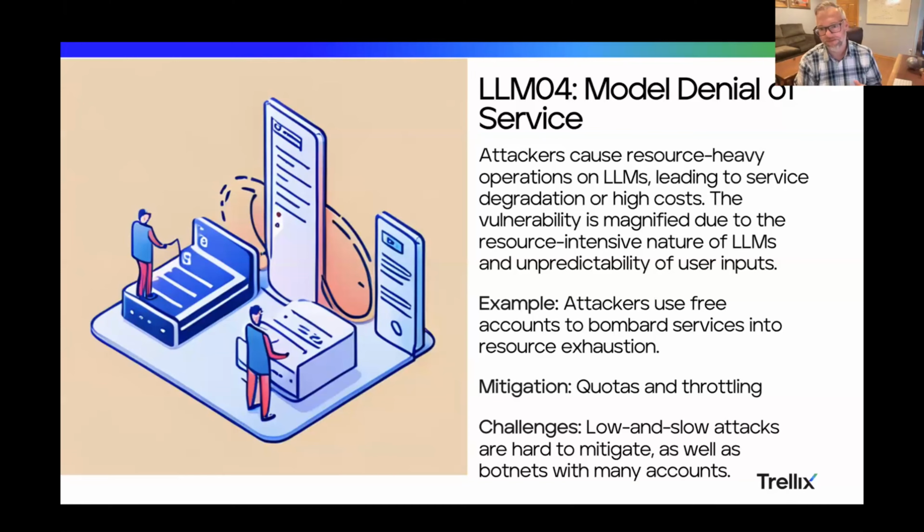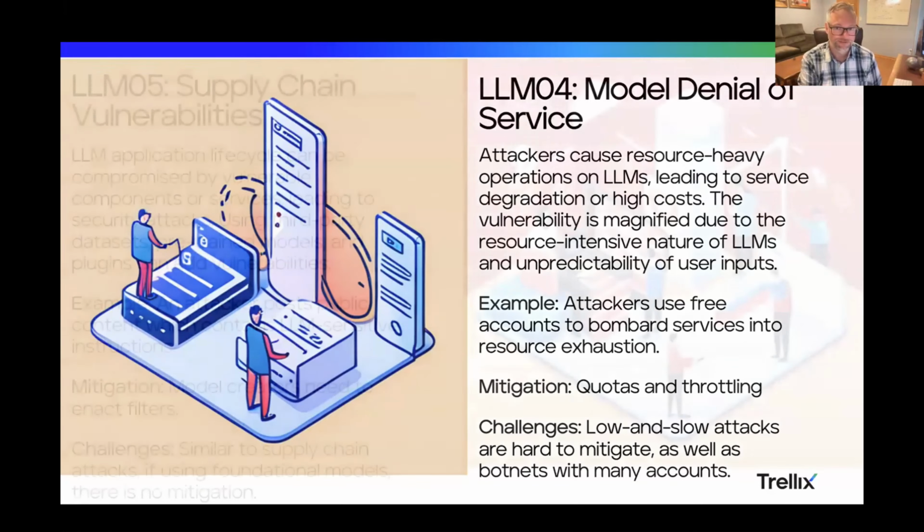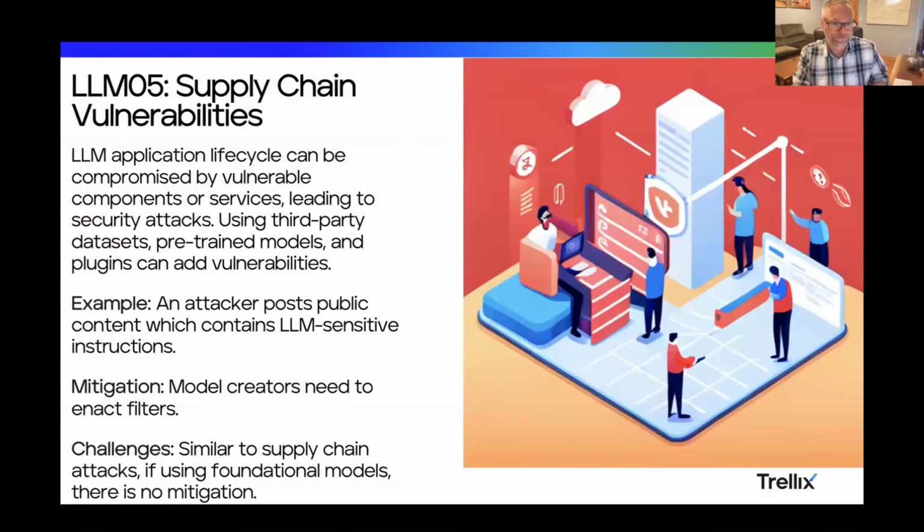And that doesn't negate those low and slow attacks, where they may do something once per hour that you don't want. Over time it adds up. And anytime you're dealing with botnets, you don't really know what you're going to get. It could be very difficult.